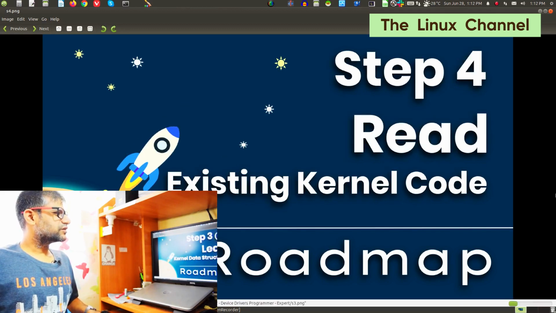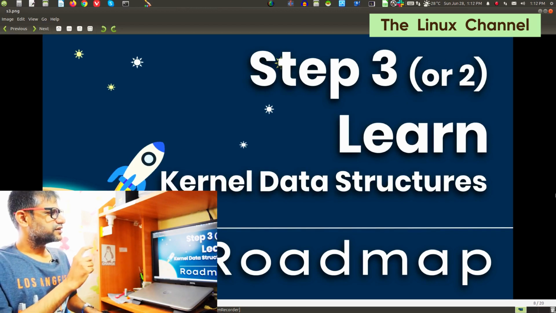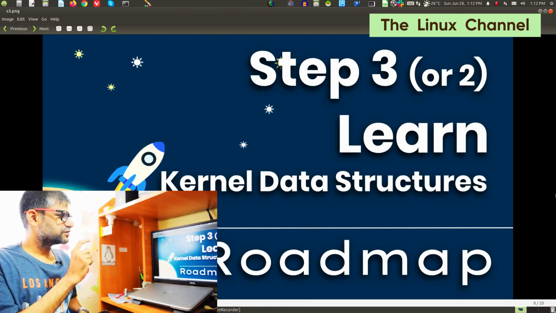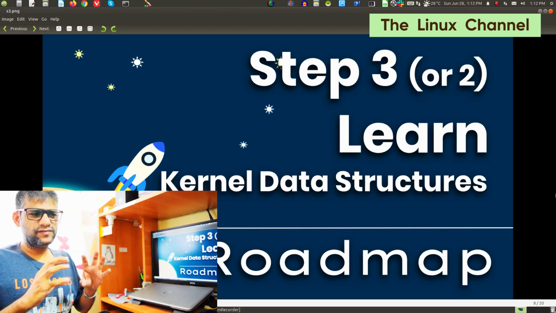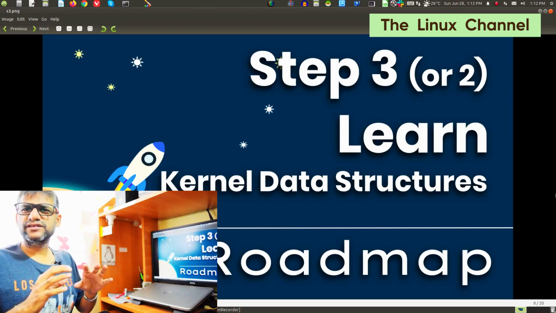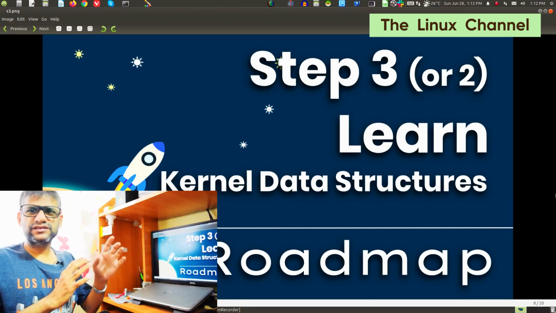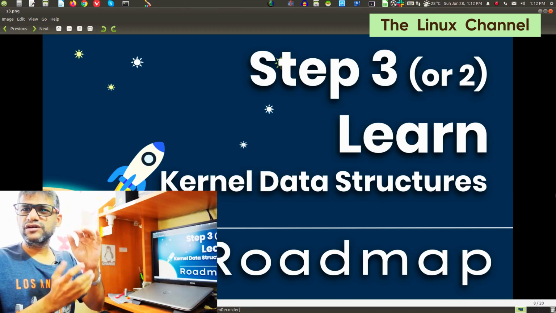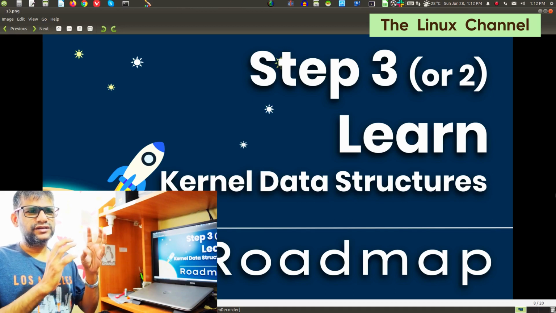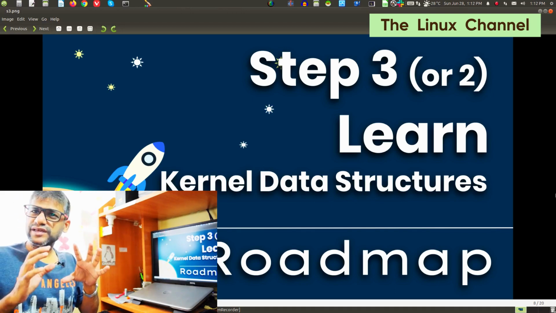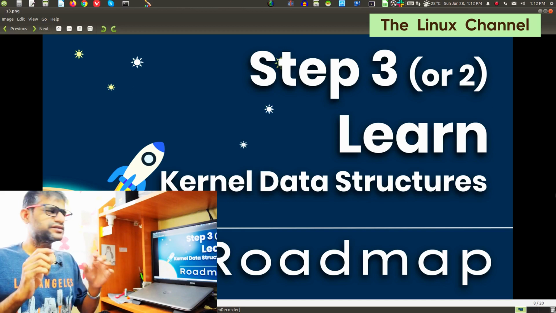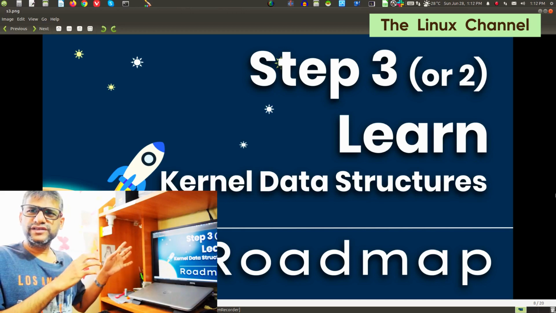So here is where I thought let me give a small add-on to this step, which is to learn various kernel provided data structures. Like I said in that episode, the data structures should include the structs and the APIs, so the whole combination. Each module or each subsystem can contain many such components.